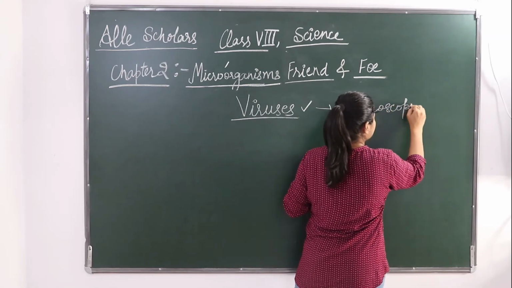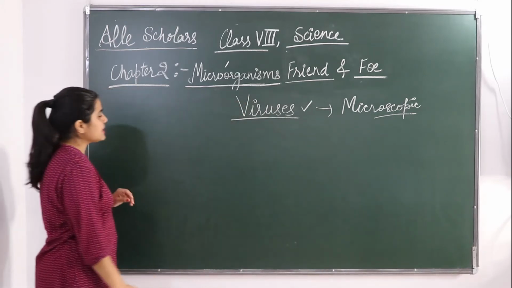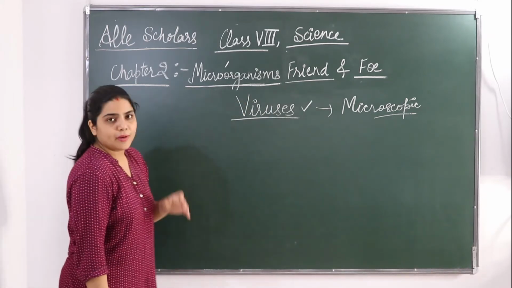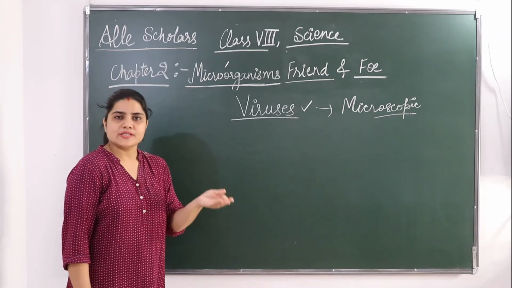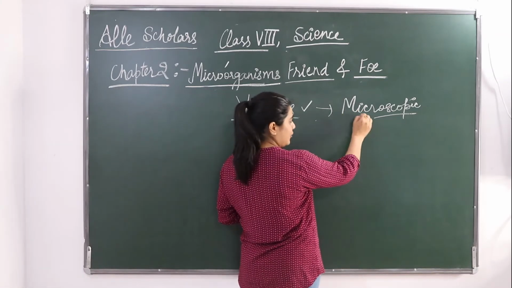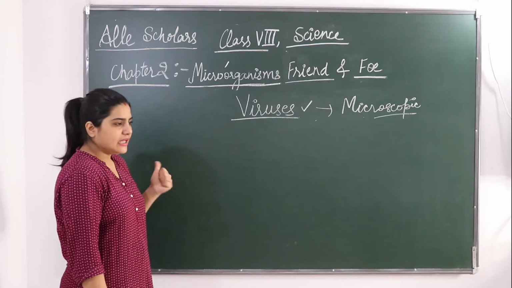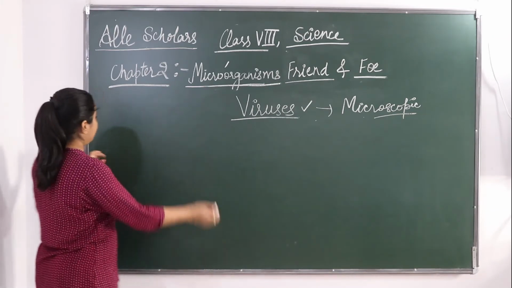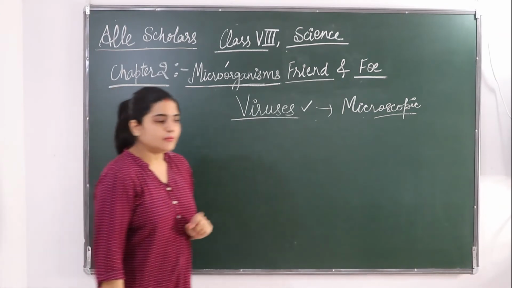Although they are microscopic and are microorganisms, they are different from the other microorganisms, such as algae, protozoans, fungi and bacteria. So let's see how they differ.